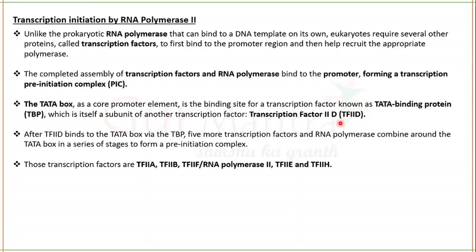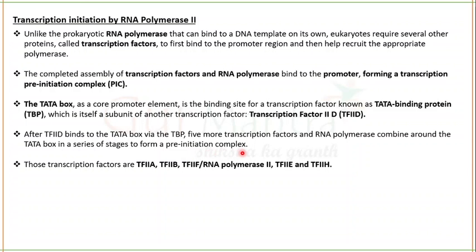So very first, on this TATA box, transcription factor 2D will be attached with the help of TATA binding protein. After transcription factor 2D binds to the TATA box by TATA binding protein, 5 more transcription factors and RNA polymerase combine around the TATA box in a series of stages to form a pre-initiation complex.